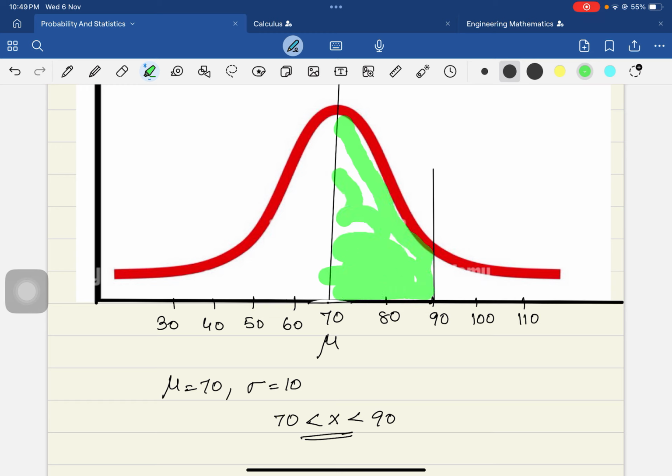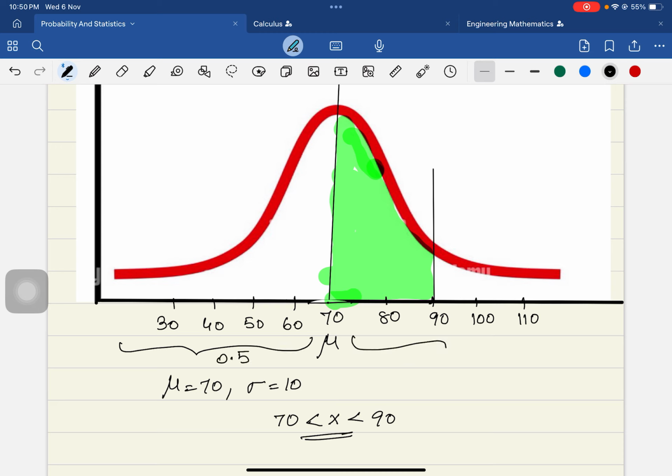Between 70 to 90 is this area. So how to find out this area now is the question. How much is the area? Now as I have explained to you, the total area below mu is 0.5 or 50%, and above mu under the curve is again 0.5. That means 50% of the area is on the right hand side of mu, and 50% of the area is covered on the left hand side of the mean.